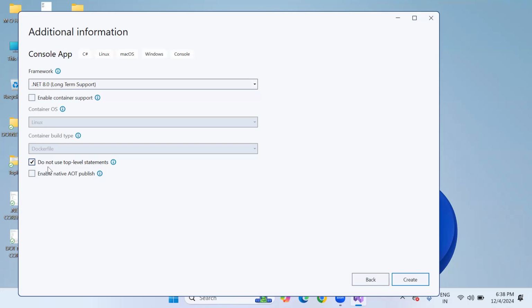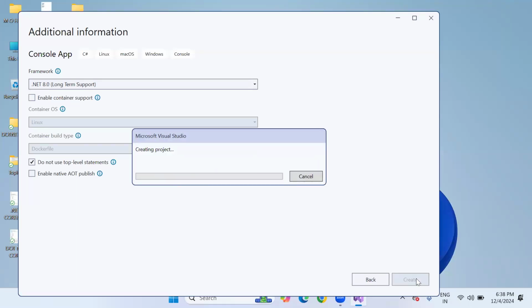Even if you don't activate it, you will come to know clearly in the upcoming sessions, sir. So I'm activating it. After that, simply click on create. What is going to happen? You can see this. It's going to create a new console application with .NET Core Framework 8.0.